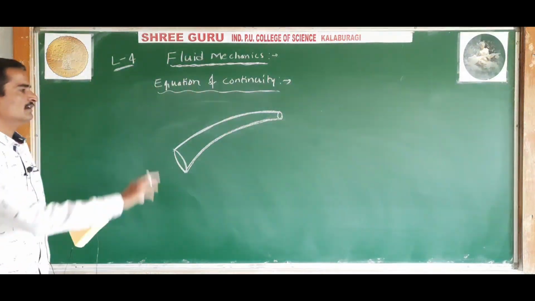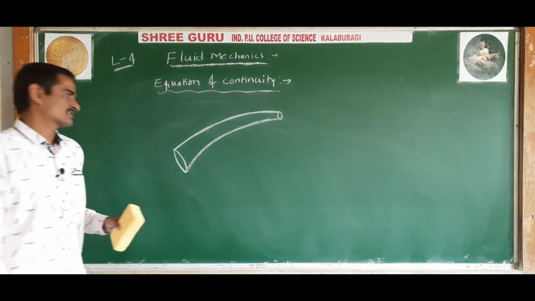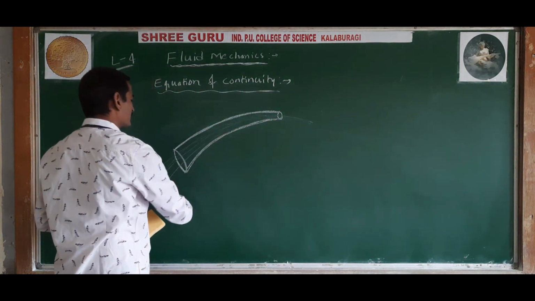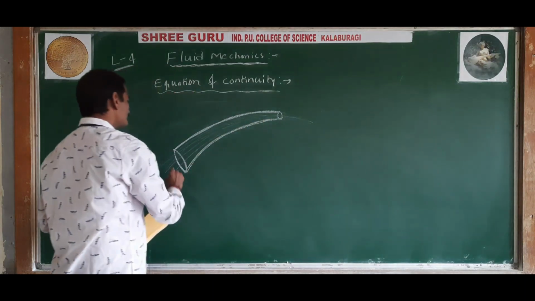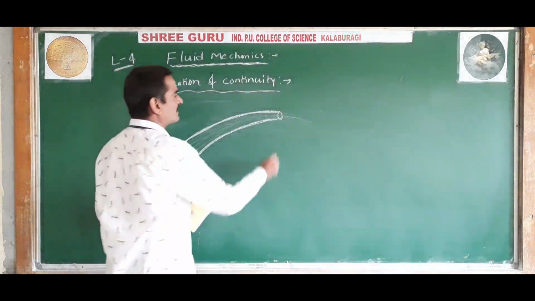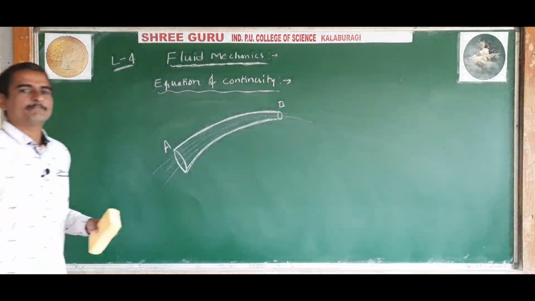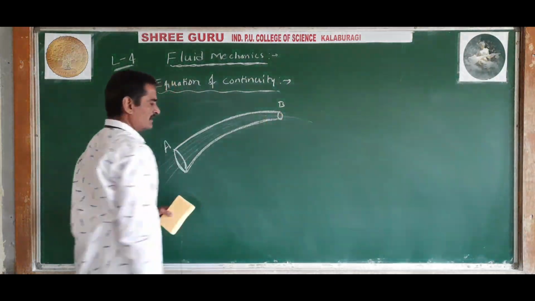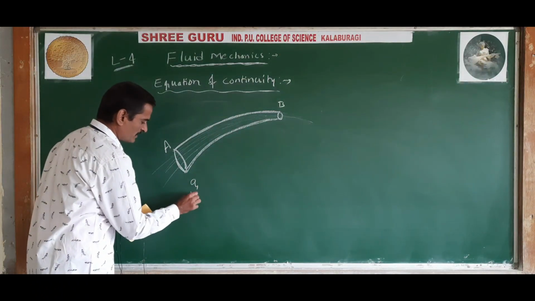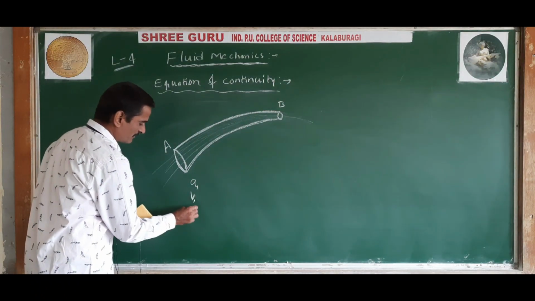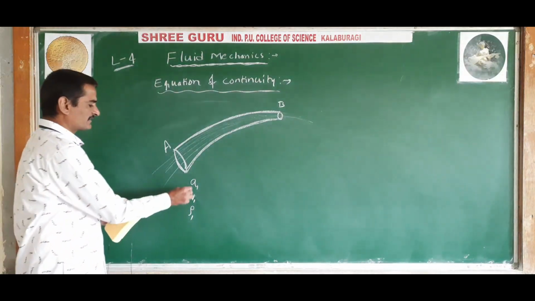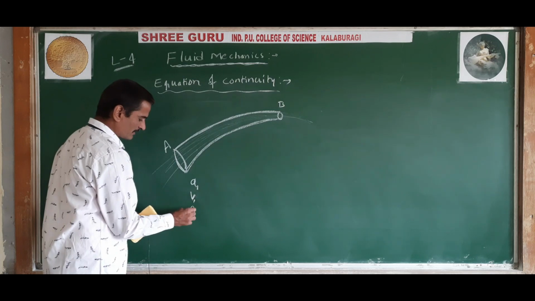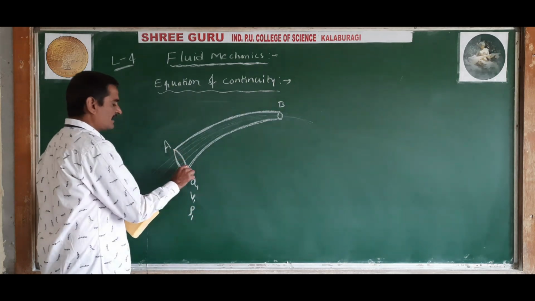The cross-sectional area of the tube is not constant. So through this tube the liquid is flowing. Let us consider that liquid is flowing through this tube. This end I will call end A, and this is end B. Let A1, V1 and rho 1 be the area of cross section, velocity of the liquid and density of the liquid at the end A.